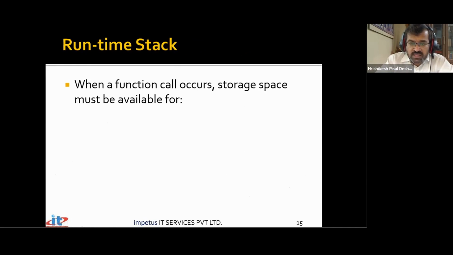So there are various areas where memory is actually allocated. We are now going to talk about a concept called the runtime stack. When you call a function, what happens? When I say int i; what actually happens? We say variable i is created. Created means some amount of memory is allocated for this particular variable.